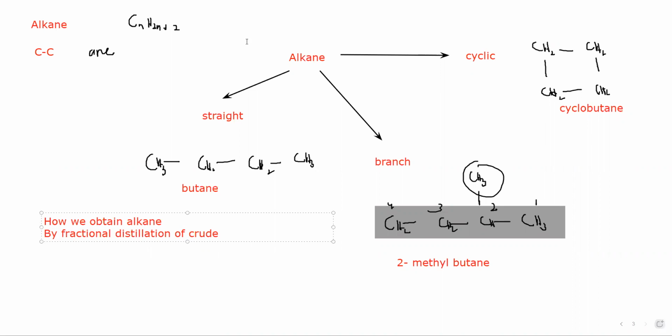The chemical reactions. Most of these alkanes, the hydrocarbons, can be burned and produce energy. So we use them as a fuel. So the first chemical reaction is combustion. Combustion means burning.